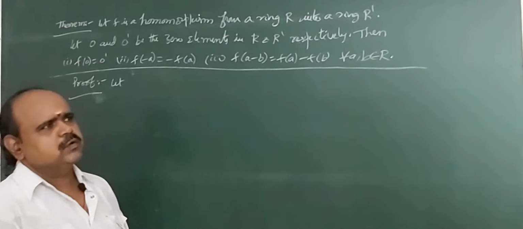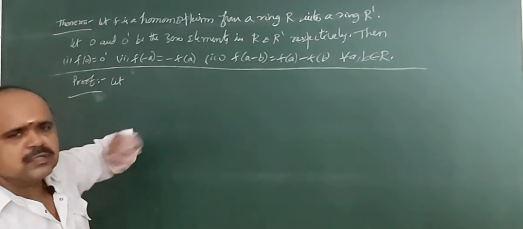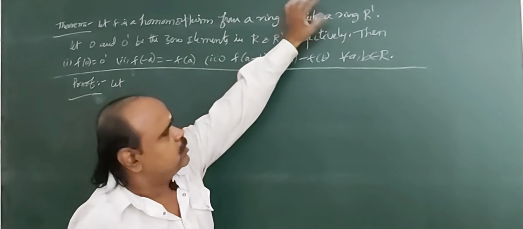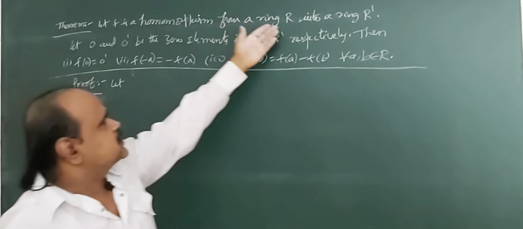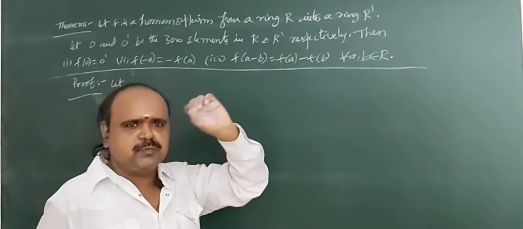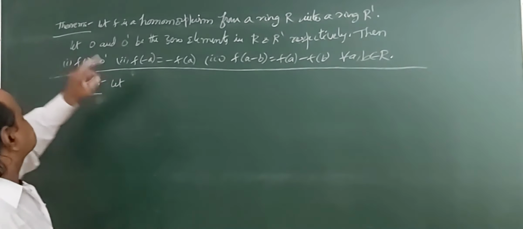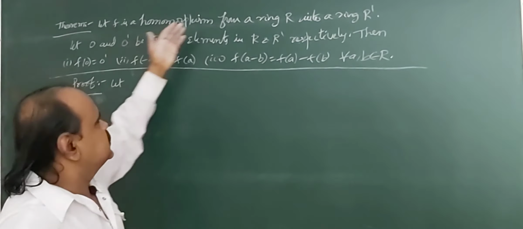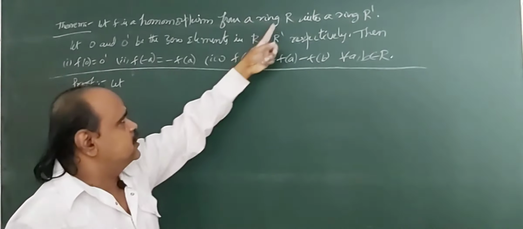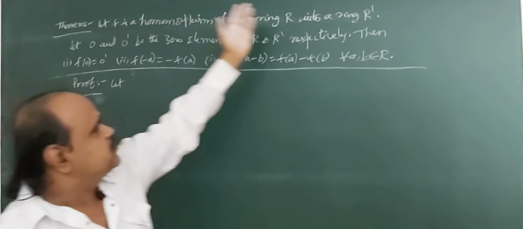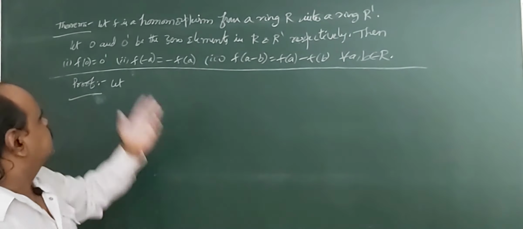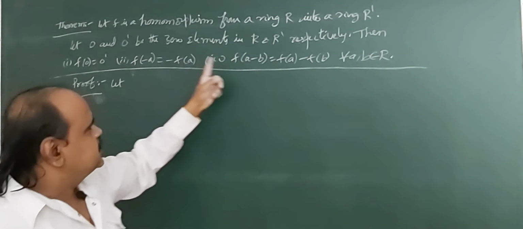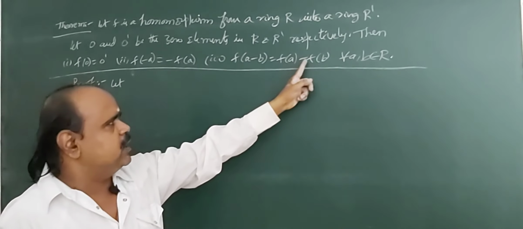Right. Okay, next comes the theorem based on the homomorphism. So F is a homomorphism from a ring R into R dash. Since R and R dash are rings, zero elements must be there. So 0 and 0 dash be the zero elements in R and R dash respectively. Then we are going to prove these three conditions: F of 0 equal to 0 dash, F of minus a equal to minus F of a, F of a minus b equal to F of a minus F of b.